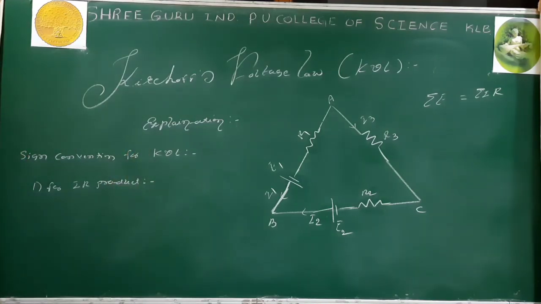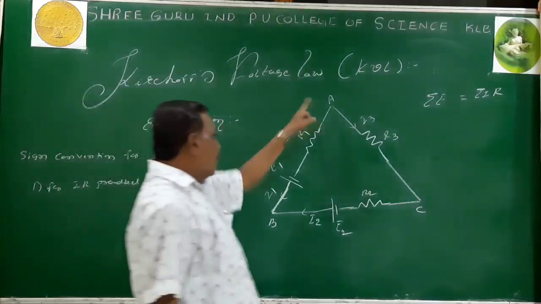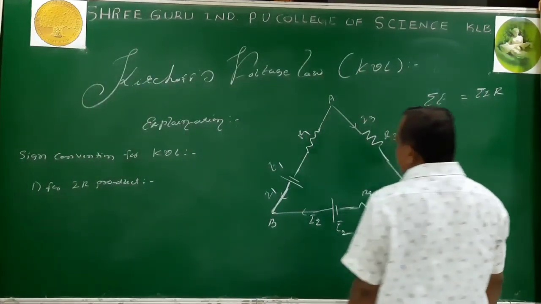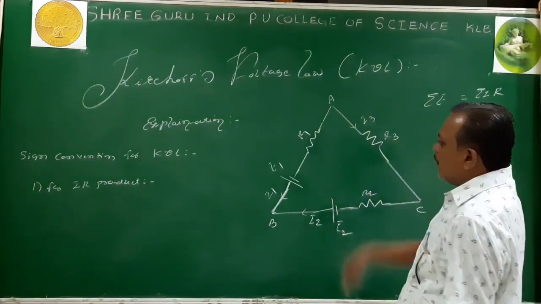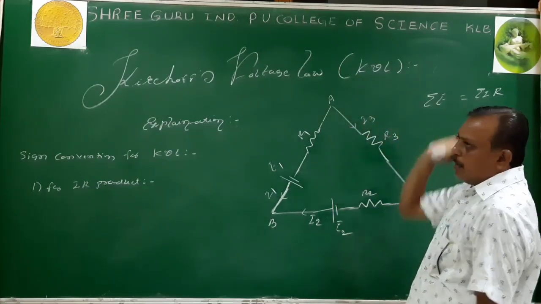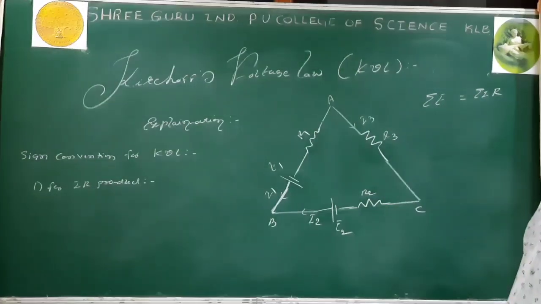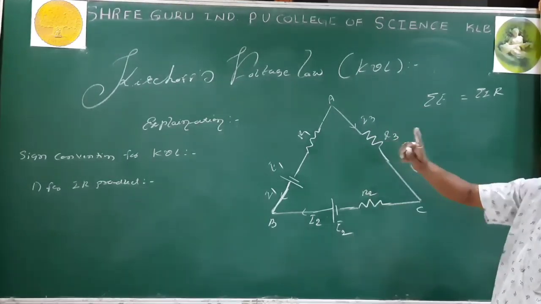Be concentrated here. So we are moving in a loop. We need a loop or mesh, a closed path. We start with any point and arrive at the same point, which completes one loop.